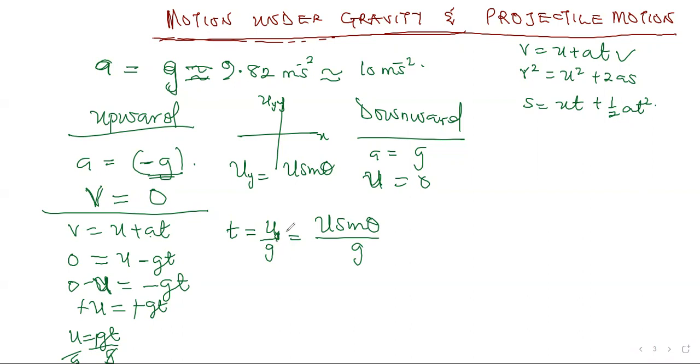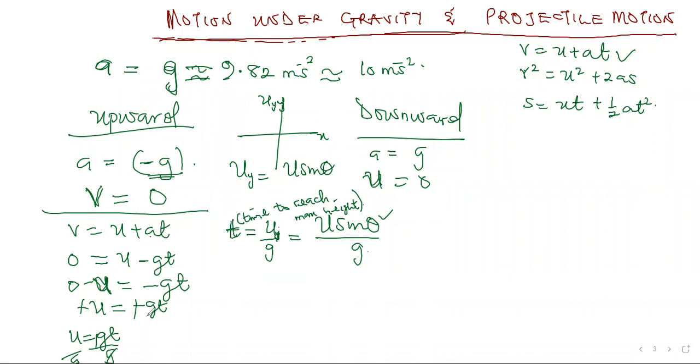So if it does have angles, then we use U sine theta over G, and if it doesn't, just use U over G directly. And this T here is known as the time to reach maximum height. Okay, time to reach maximum height. This small t is equal to U sine theta over G.